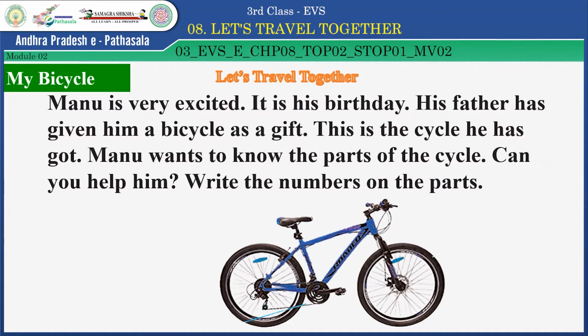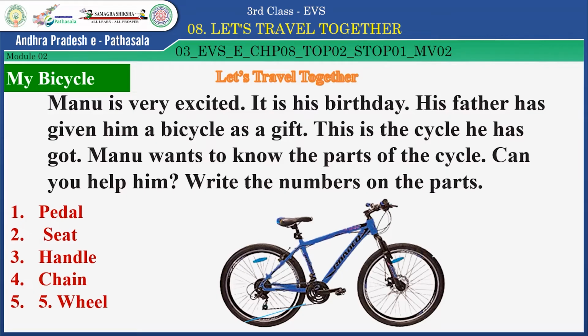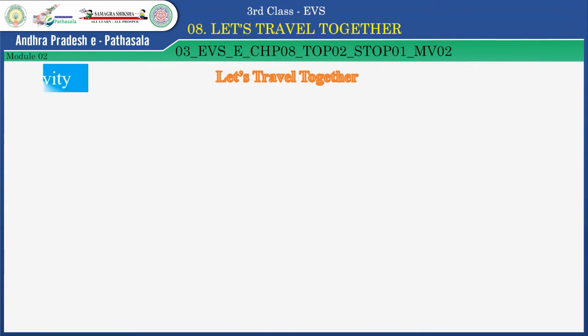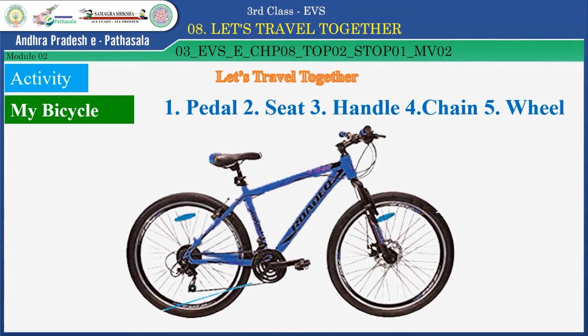Manu wants to know the parts of the cycle. Can you help him? Write the numbers on the parts. Okay, children? Children, look at this activity. My bicycle. In this, here, pedal, seat, handle, chain, wheel. These parts are given. You have to identify these parts on the cycle. Okay? You have to label the parts.